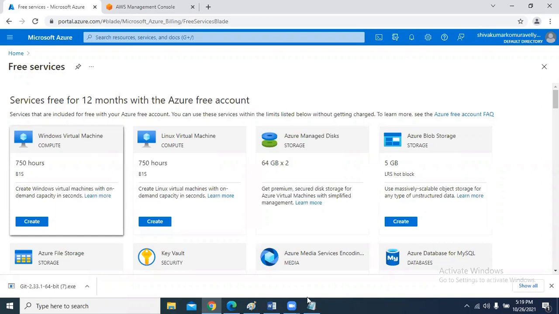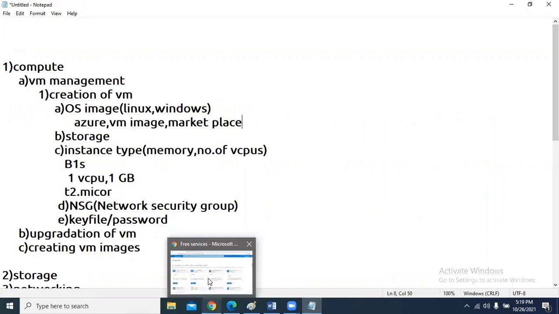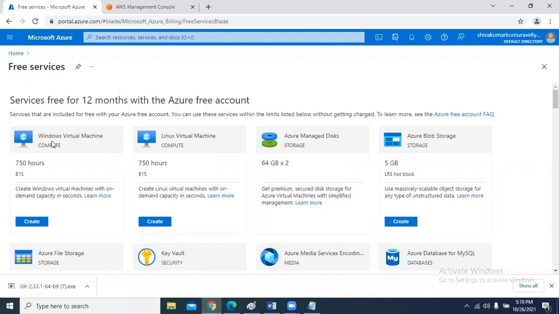In the first month, $200 will be credited to our account. Once we finish this $200, from the second month onwards only some services are free. Some services means here B1S is free. If you want to use a larger machine, you have to pay for it. And you can use 5 GB free of cost. Suppose you are using 10 GB, then 5 GB will be deducted, so you are going to get billed for 5 GB only.